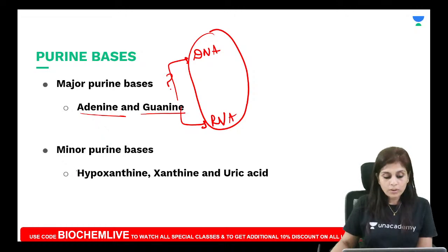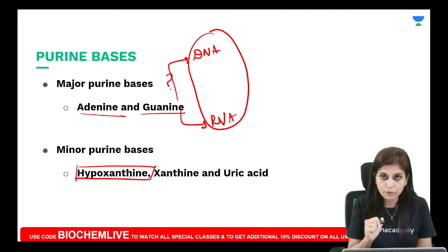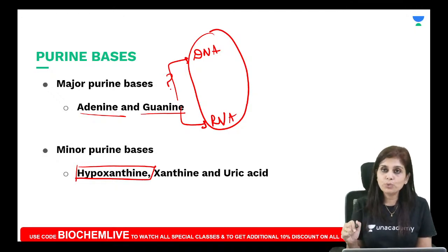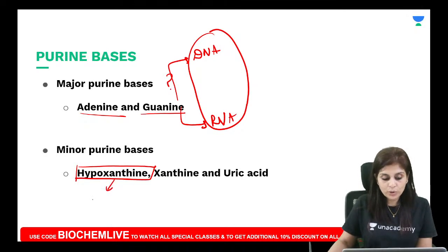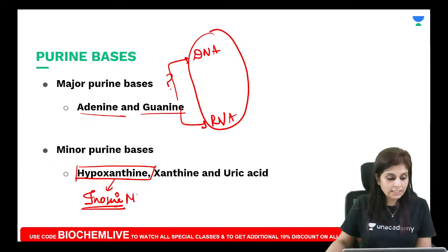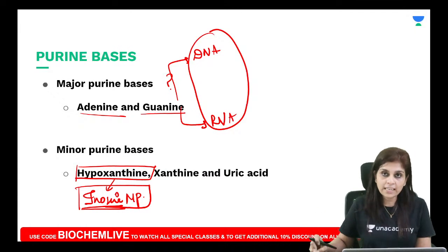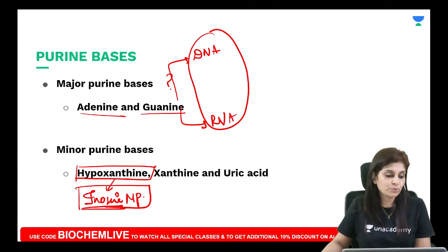Now, what is the significance of the first minor purine base, hypoxanthine? Listen to this. This has been asked before. The significance of hypoxanthine is that its nucleoside is inosine. Do you all understand this? Its nucleoside is inosine and its nucleotide is called inosine monophosphate, about which I will tell you in the last MCQ for today's session. For now, remember that the nucleoside of hypoxanthine is inosine and its nucleotide is inosine monophosphate, which carries few significances.